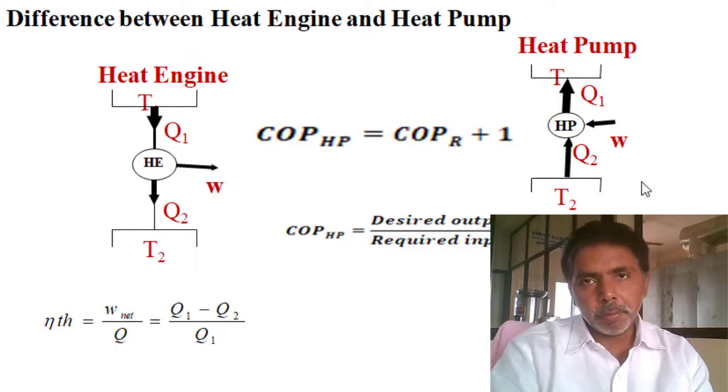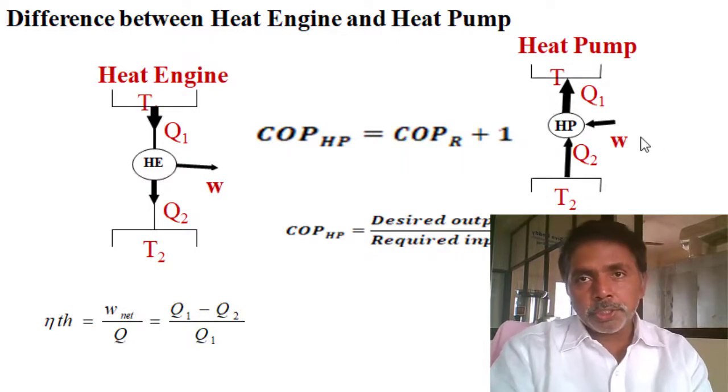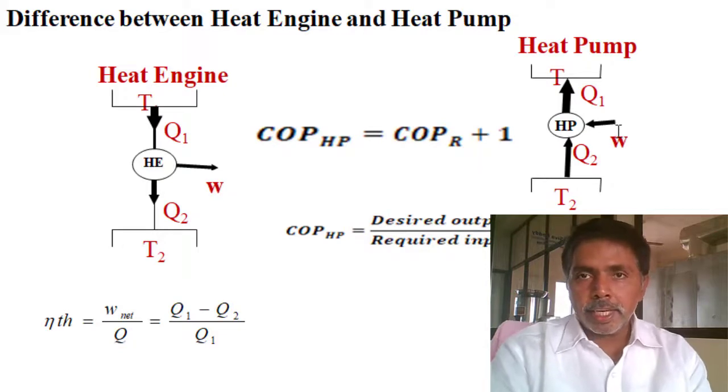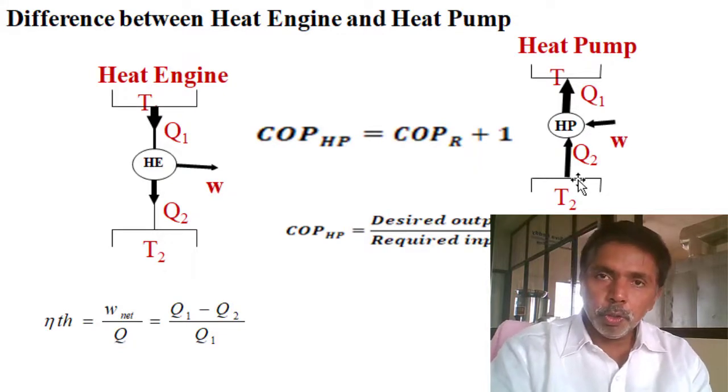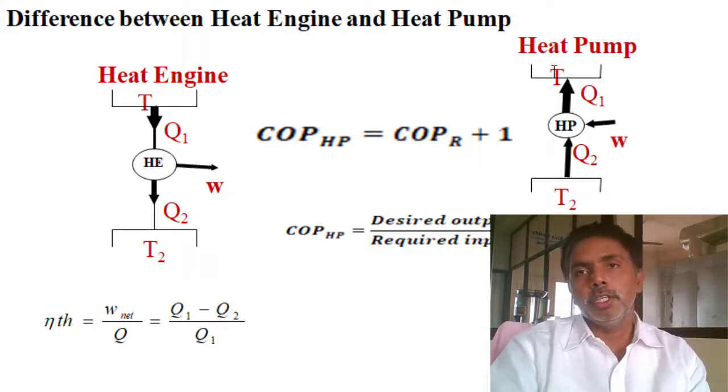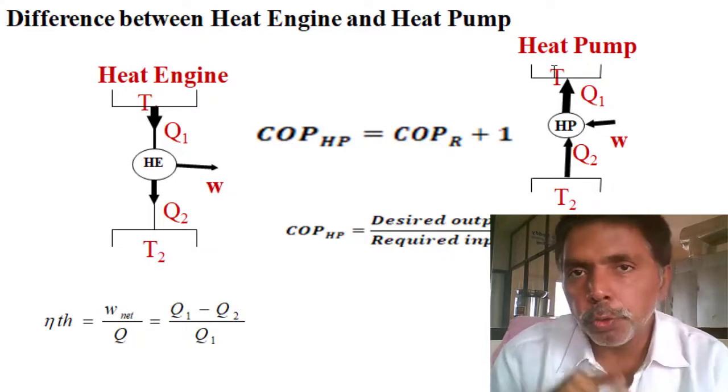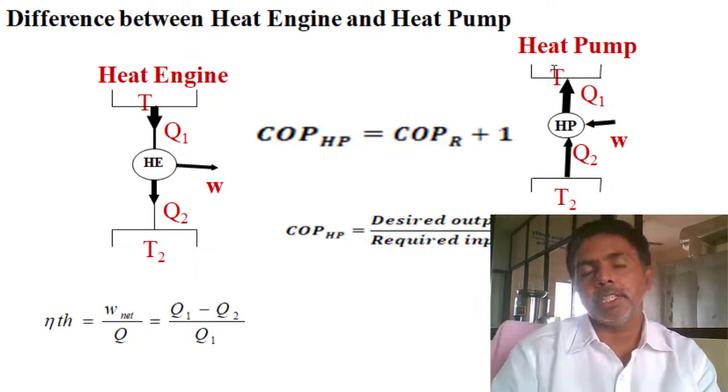Coming to the heat pump, when heat needs to flow from low temperature to high temperature, you use a pump and supply some energy to it. It is capable of transferring heat from low temperature to high temperature. So the schematic representation is first and important.